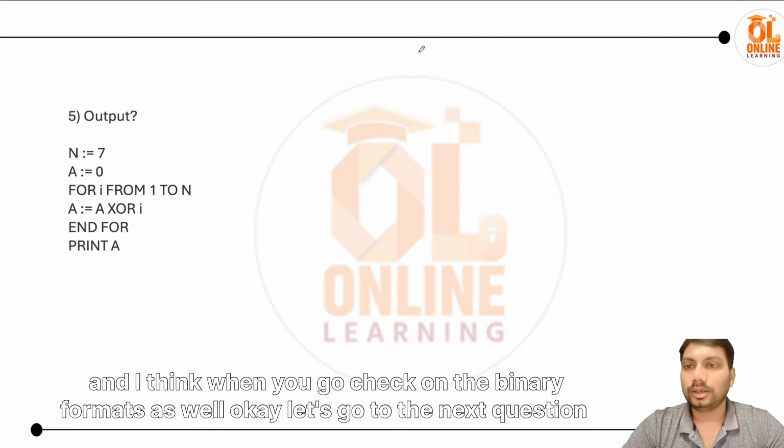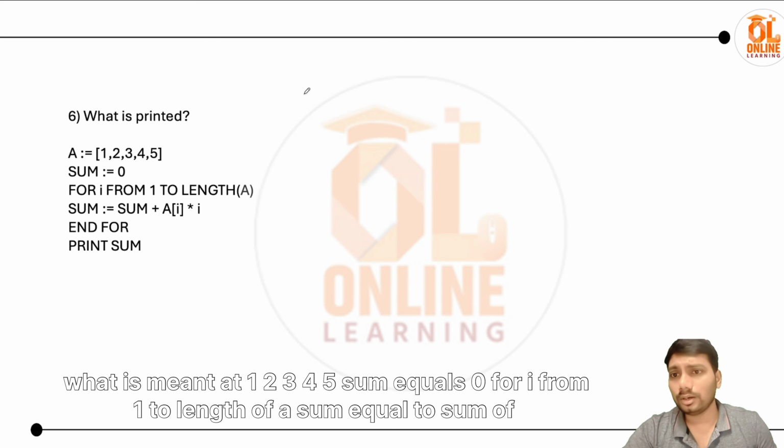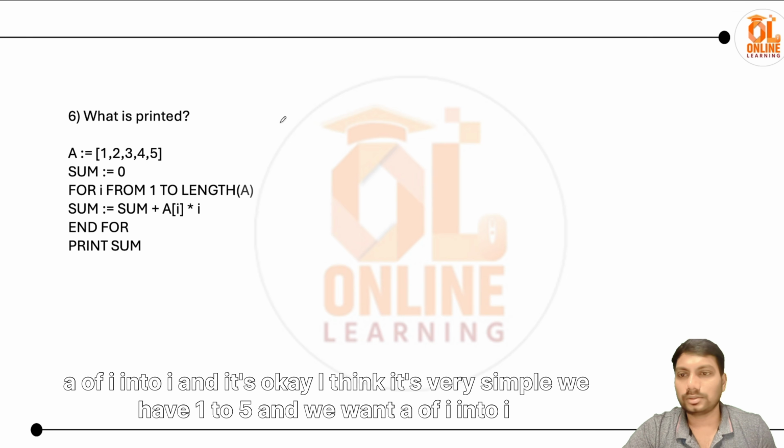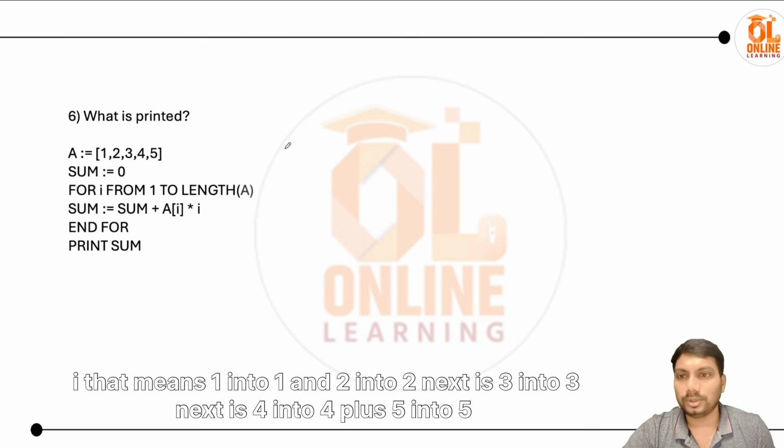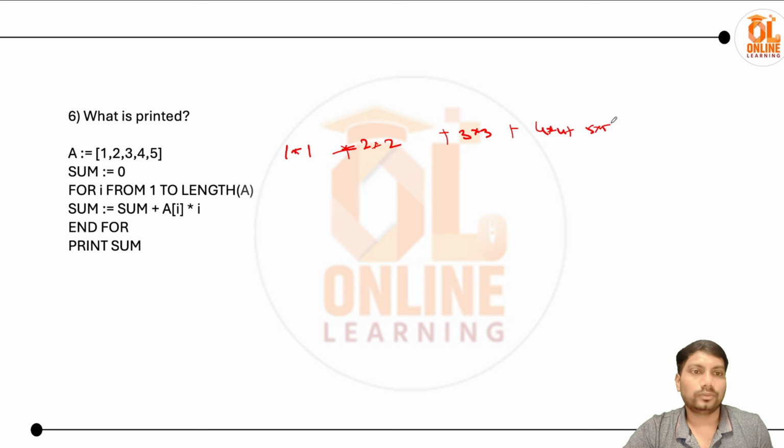Okay, let's go to the next question. What is printed? a is 1 2 3 4 5, sum equal to 0, for i from 1 to length of a, sum equals sum plus a of i times i. Okay, I think it's pretty simple. We have 1 to 5 and we want a of i times i. That means 1 times 1 and 2 times 2, next is 3 times 3, next is 4 times 4 plus 5 times 5.